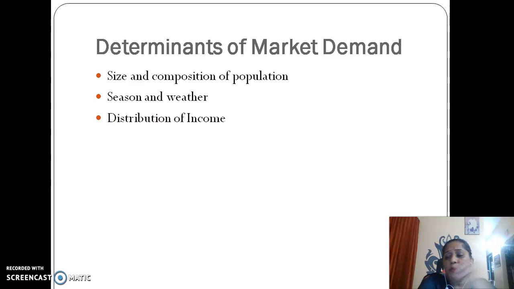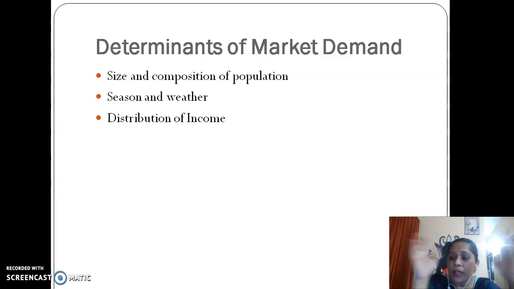Next, distribution of income. Yes, this also plays an important part. How is this important? I think when we see the kind of people in the economy, we can divide it into rural as well as urban economies. The people who are living in the urban area, their demand for commodities is somewhat different as compared to those who are living in the rural area.